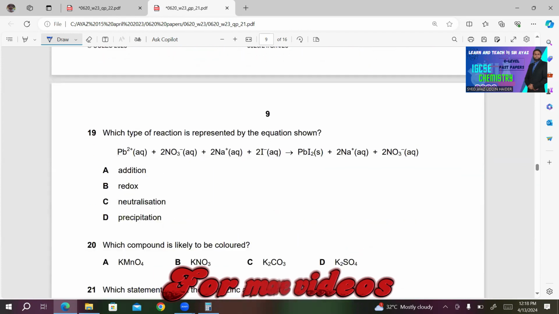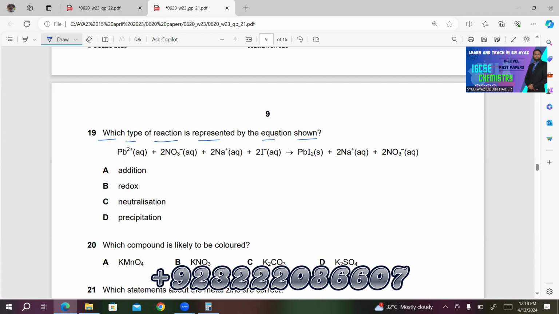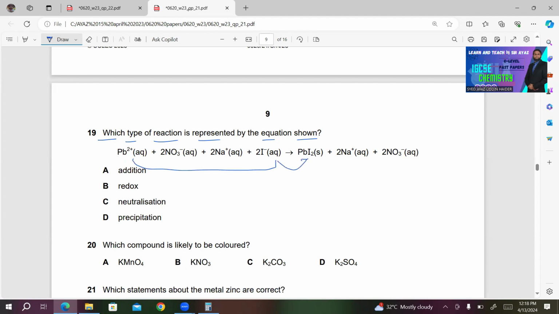Number 19. Which type of reaction is represented by the equation shown? If you look at the equation, these two will join to produce PbI2. These two join to give or remain as it is here.